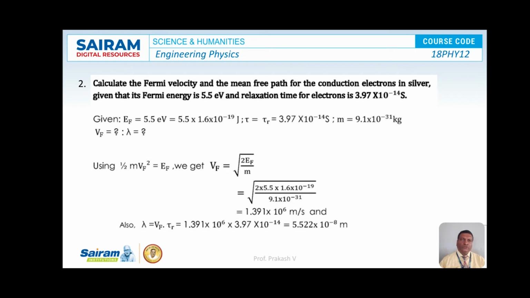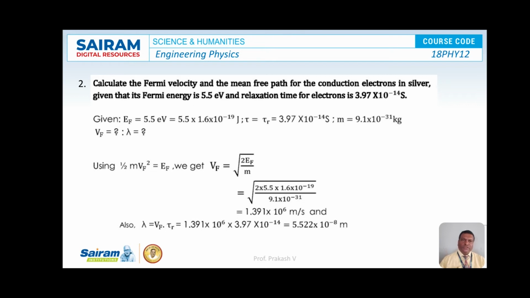So convert that into joule by multiplying with charge on the electron, that is 5.5 into 1.6 into 10 to the power of minus 19 joules, and tau is equal to tau r, that is equal to 3.97 into 10 to the power of minus 14 second, that is relaxation time, and m, that is the mass of the electron, is 9.1 into 10 to the power of minus 31 kg. So here we have to calculate the Fermi velocity Vf and also the mean free path lambda.